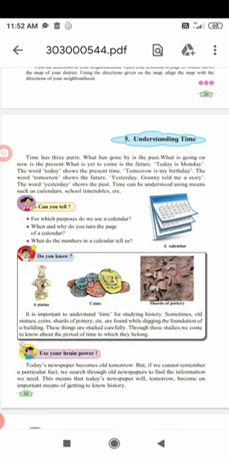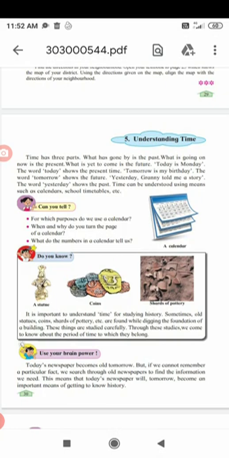Past means history. If we cannot remember, or if we don't get to know any news, then we can search for that news in yesterday's newspaper. We can find that article, that information.